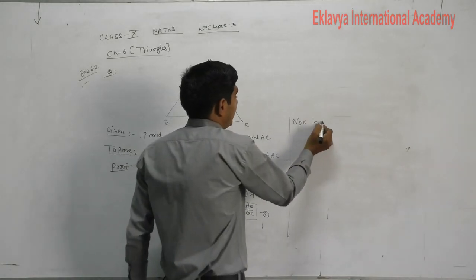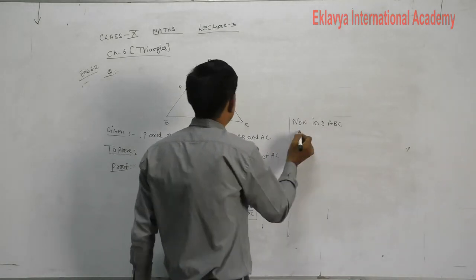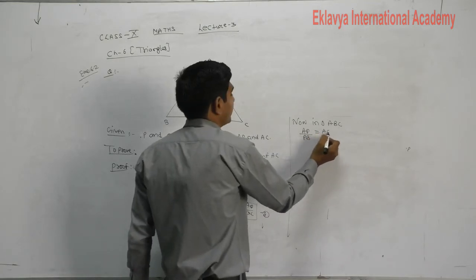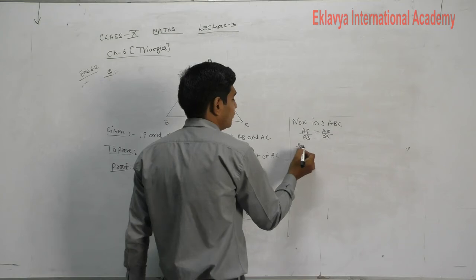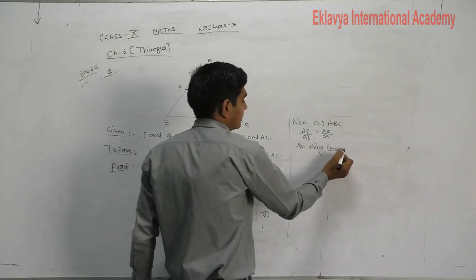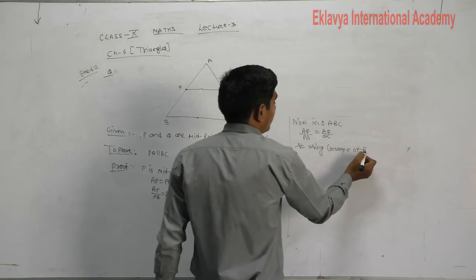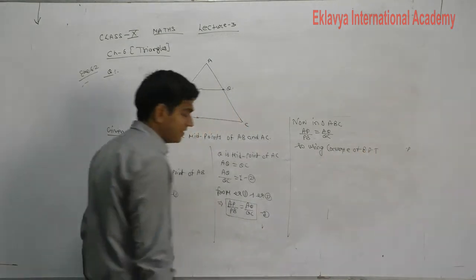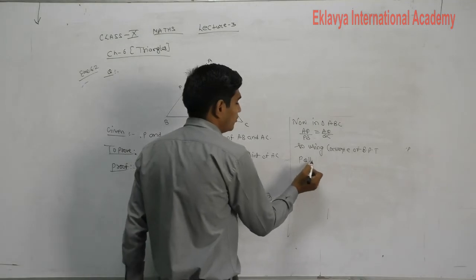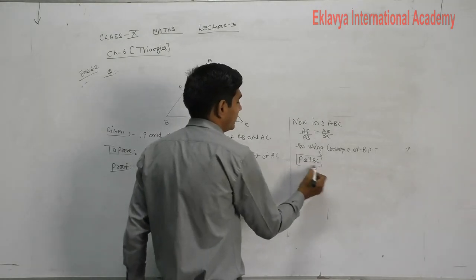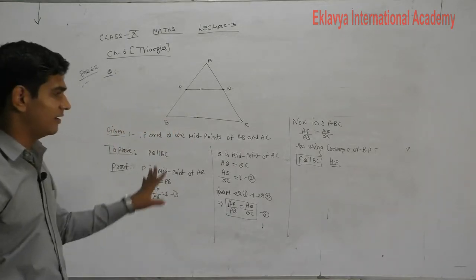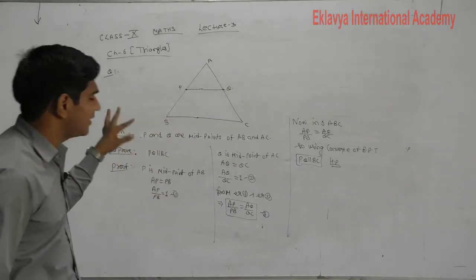Now in triangle ABC, AP upon PB is equal to AQ upon QC. So using the converse of BPT, if a line divides two sides in the same ratio, then line PQ is parallel to BC. PQ will be parallel to what? BC. Understand? Any problem? So these are the two questions.